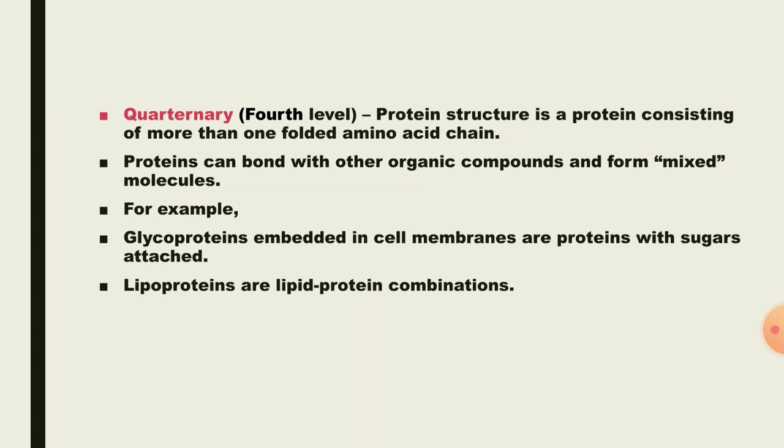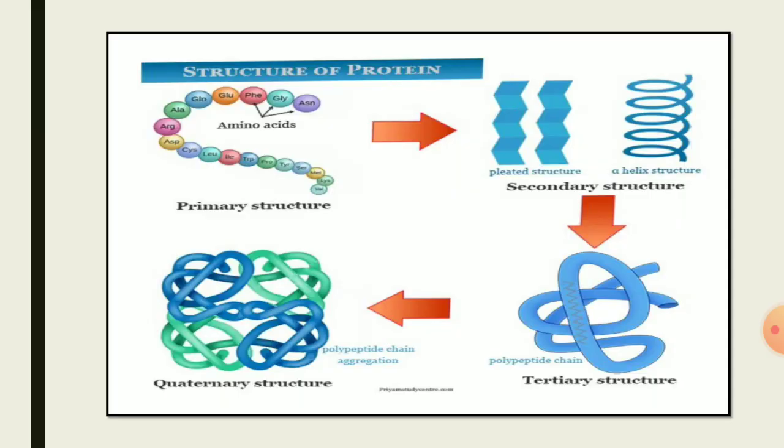Proteins can bond with other organic compounds and form mixed molecules. For example, glycoproteins and lipoproteins. Glycoproteins are cell membrane proteins embedded with glucose molecules. When it is combined with lipids, it is called a lipoprotein. This is the primary structure, this is the secondary structure, this is the tertiary structure, and the quaternary structure.